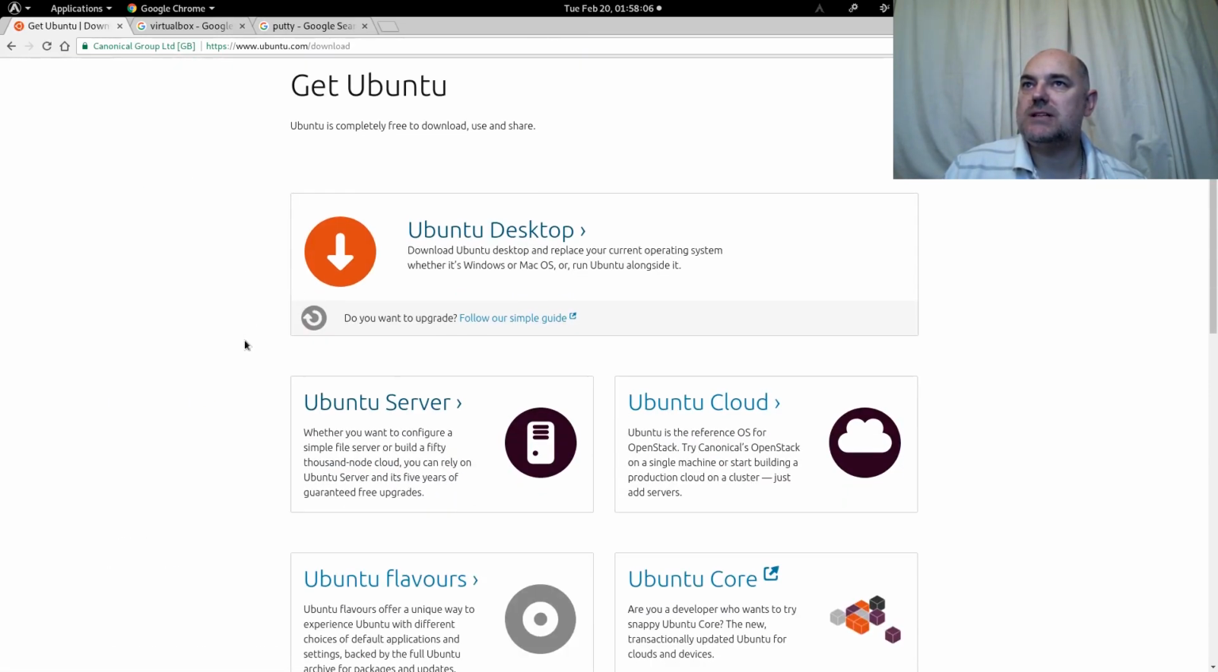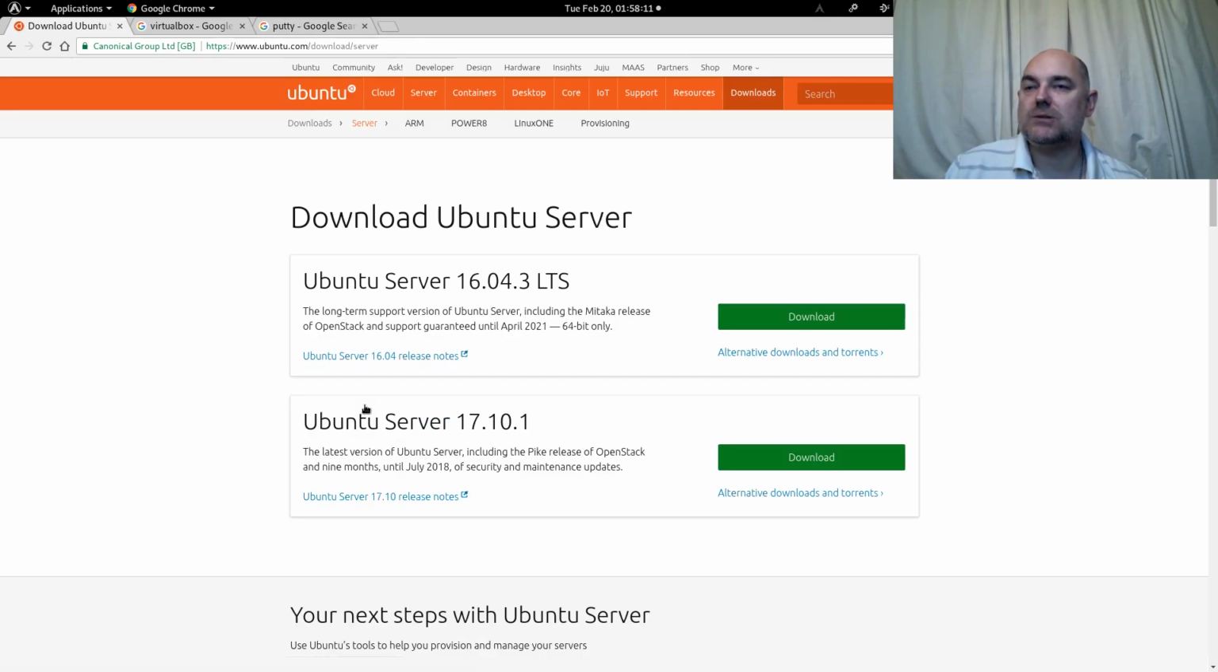Now we are going to need the server edition. Download the latest version. At the time of this recording it is 17.10.1. Click on download, download it to your downloads folder or anywhere on your system that you like. I've already got it downloaded, so I'm not going to bother.